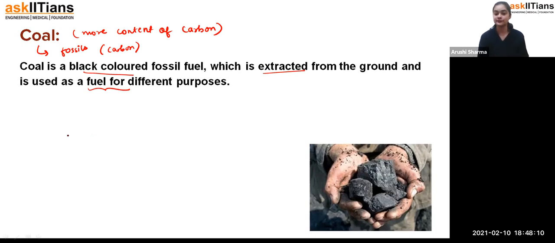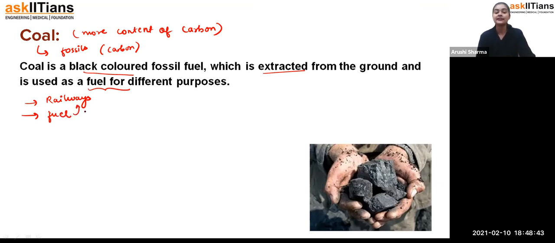Okay, we use it for different purposes. Coal, like if we talk about modern times, maybe at some places we have trains or railways which run on electricity, or we have some different techniques, but we also have railways which operate on coal. So you can say for the railways it is very important, and coal is also used for iron purposes. It is also used for many purposes, like as a fuel, that means fuel for rails and trains.